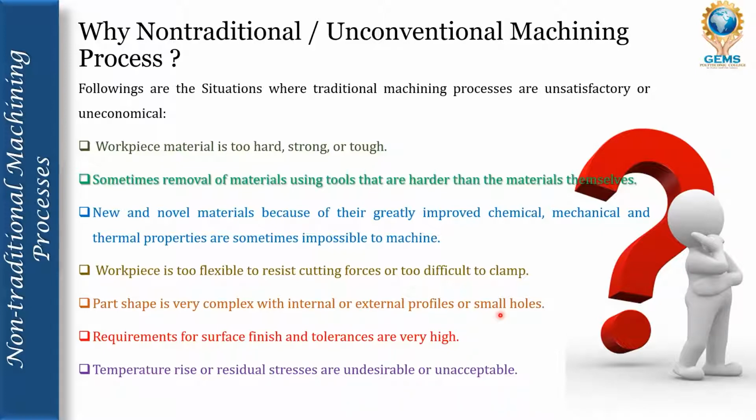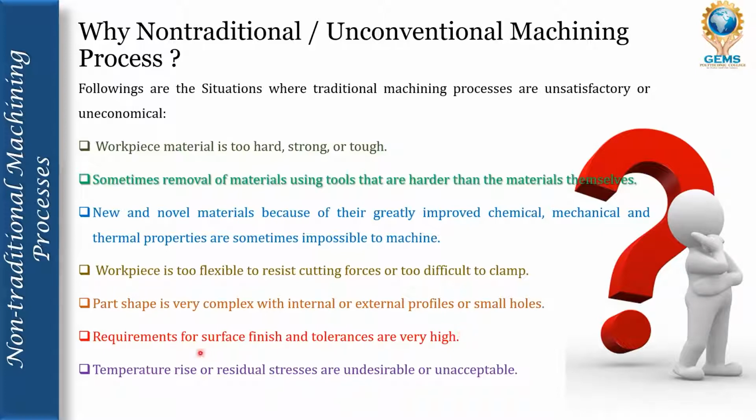The part shape is very complex, with internal or external profiles or small holes. If you have a complex geometry in the part shape, with internal and external profiles, it is difficult to machine in the normal traditional machining process. And the requirements of surface finish and tolerances are very high in the traditional machining process.